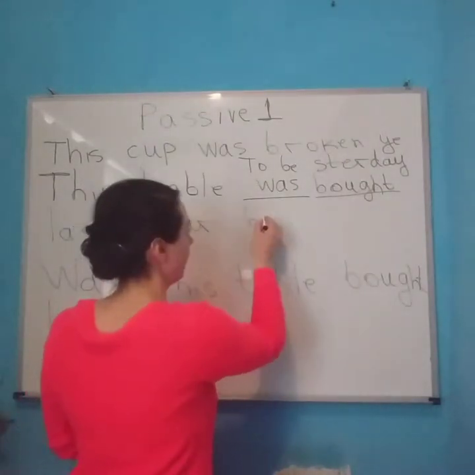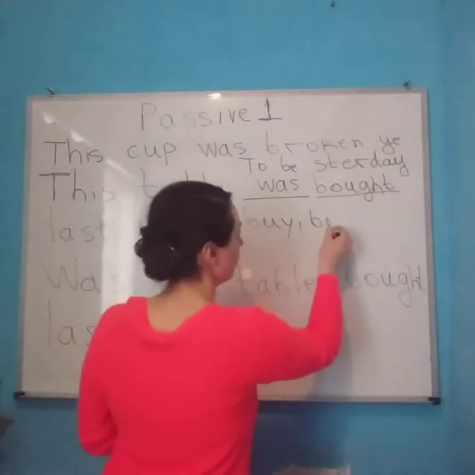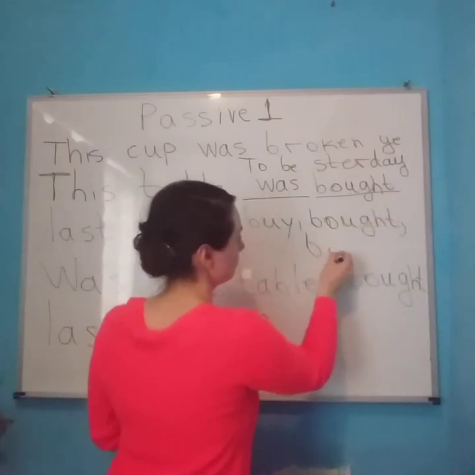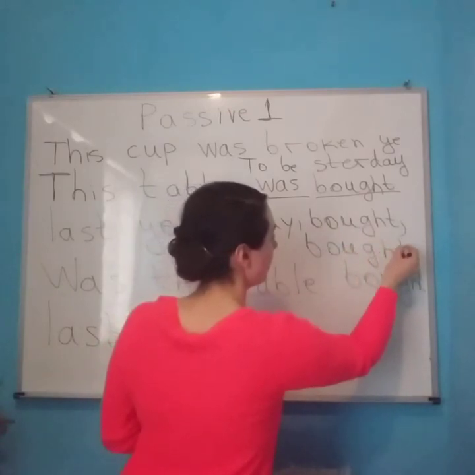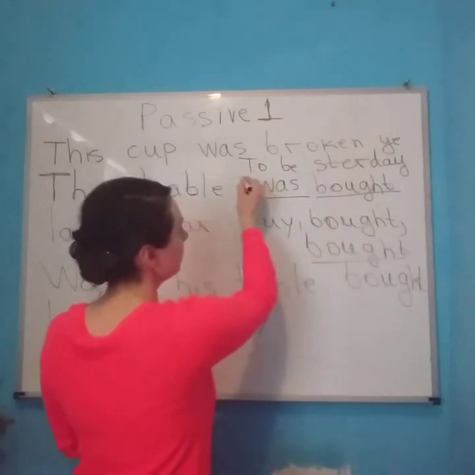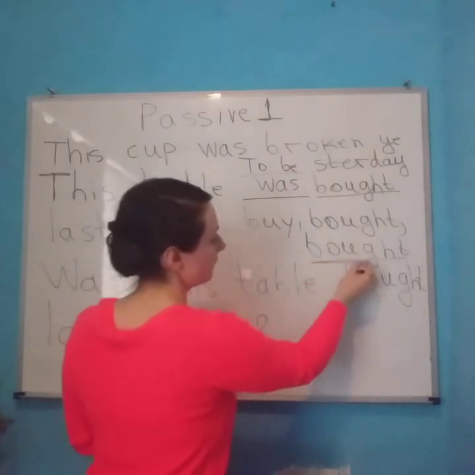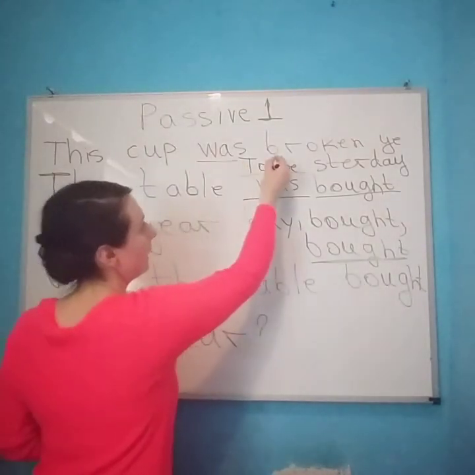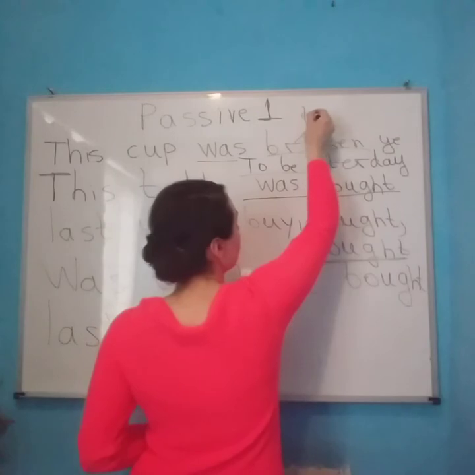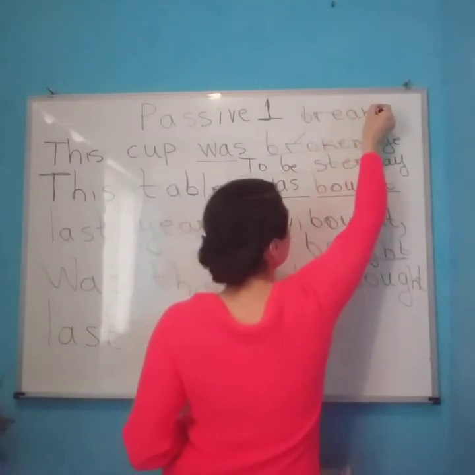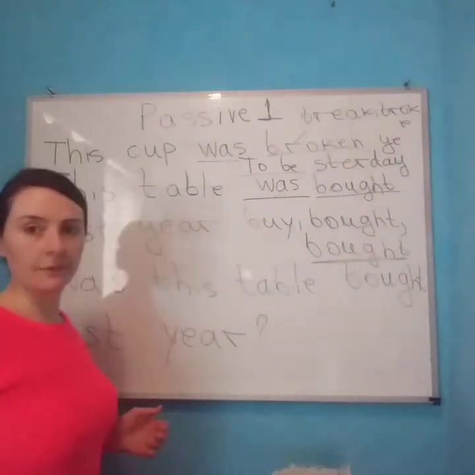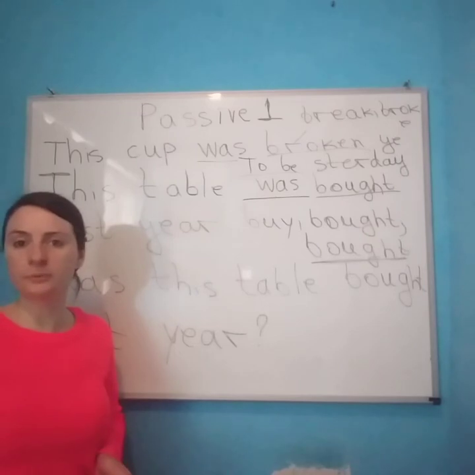For example, buy, bought, bought. We need the third form: to be, was, and the third form, the past participle of the verb. To be and third form. This is break. Break, broke, and the third form is broken. We need these two verbs to create a sentence in passive.